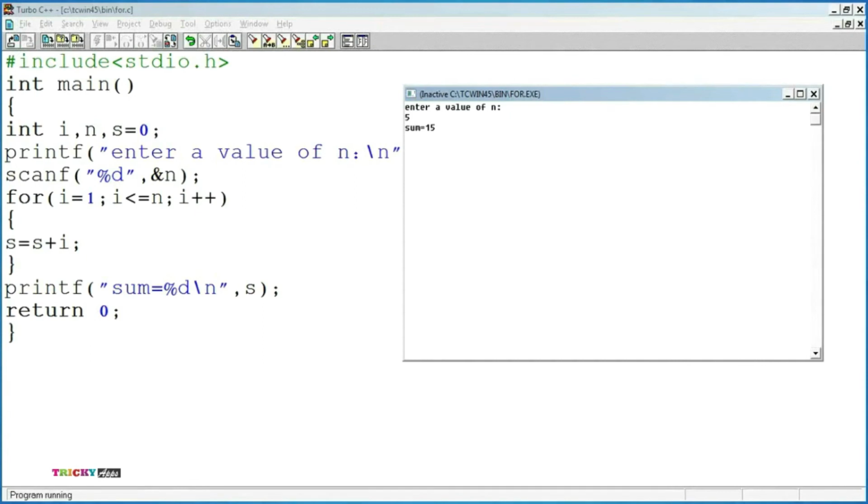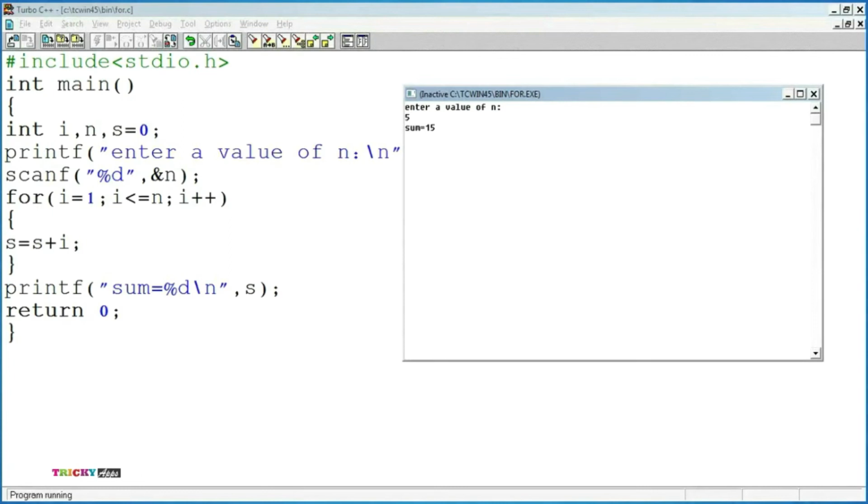At this point, now I value equal to 5. 5 less than or equal to 5, the condition is true. So the control will move to the loop body. S equal to S plus 5. That is, at this point, we have S as 10 and I value as 5. So S equal to 15.